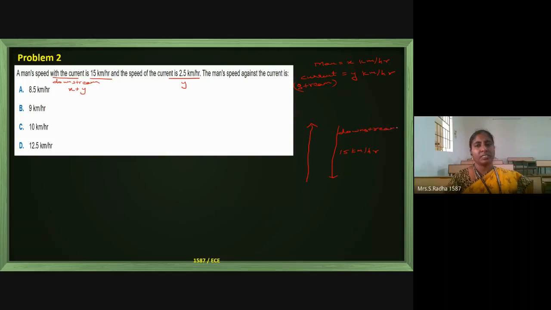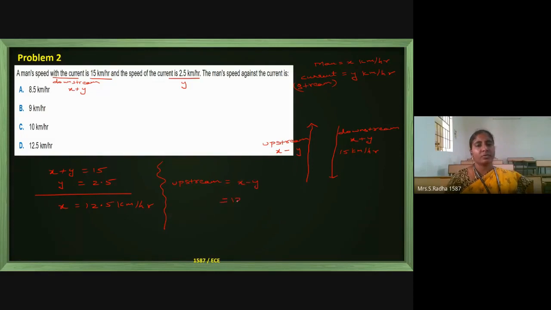Downstream the speed is x plus y. Upstream means opposite to the direction of water flow, and the speed decreases for swimming or rowing the boat. X minus y is what we have to calculate. First of all, x plus y is given as 15, and y value is given as 2.5. If you subtract, x value will become 12.5 kilometer per hour. X value is nothing but the speed of the man. And now what they are asking, against the current, what is the speed? It is x minus y.